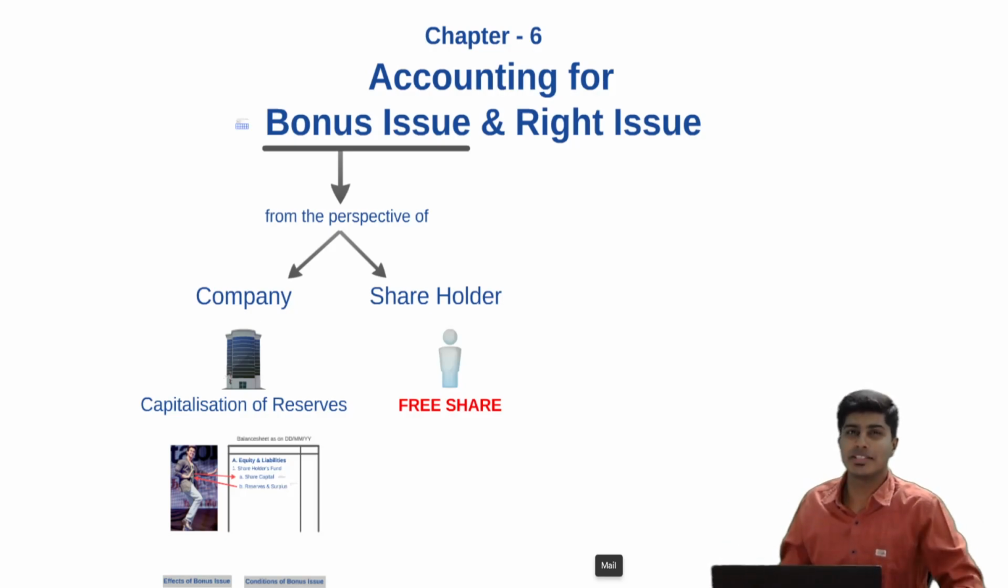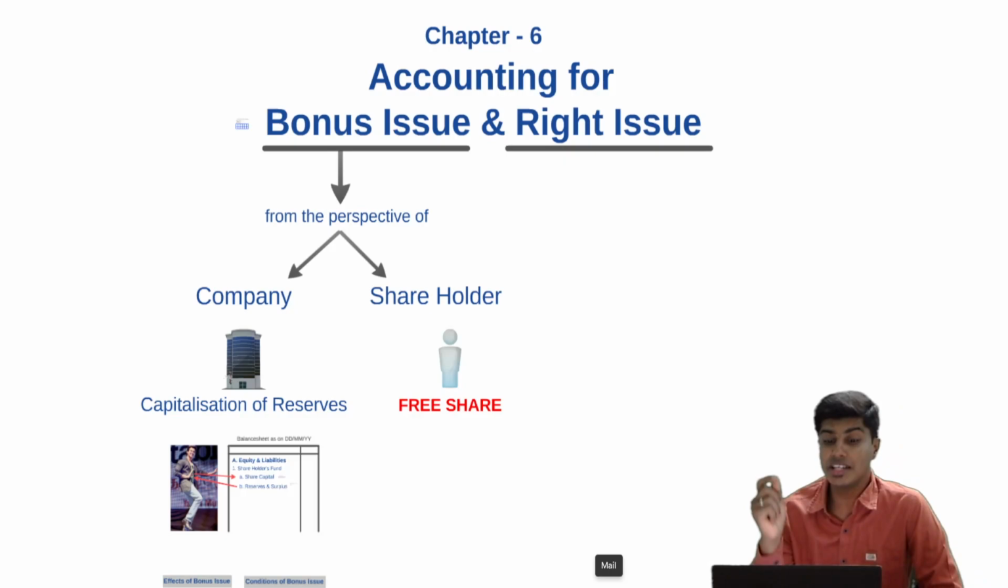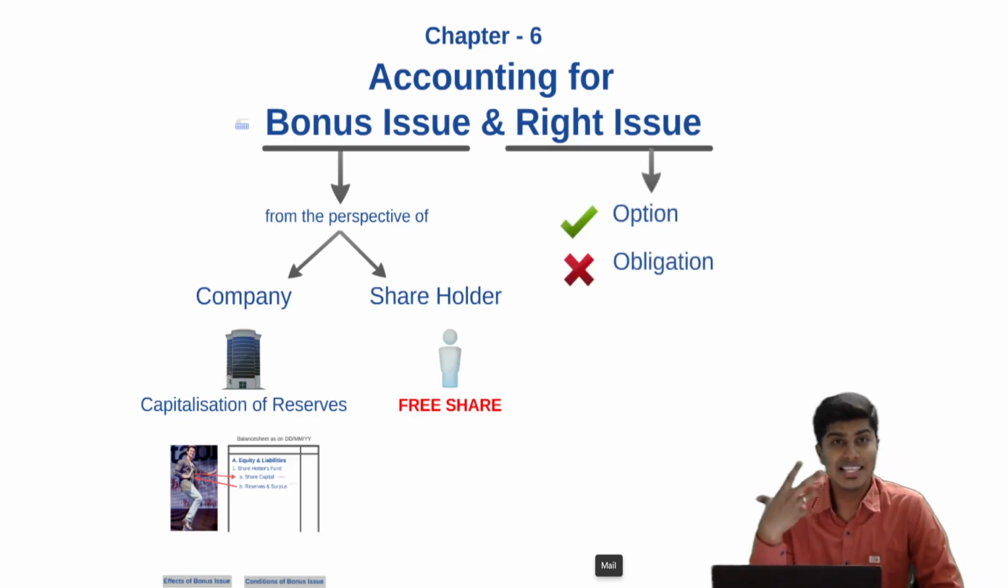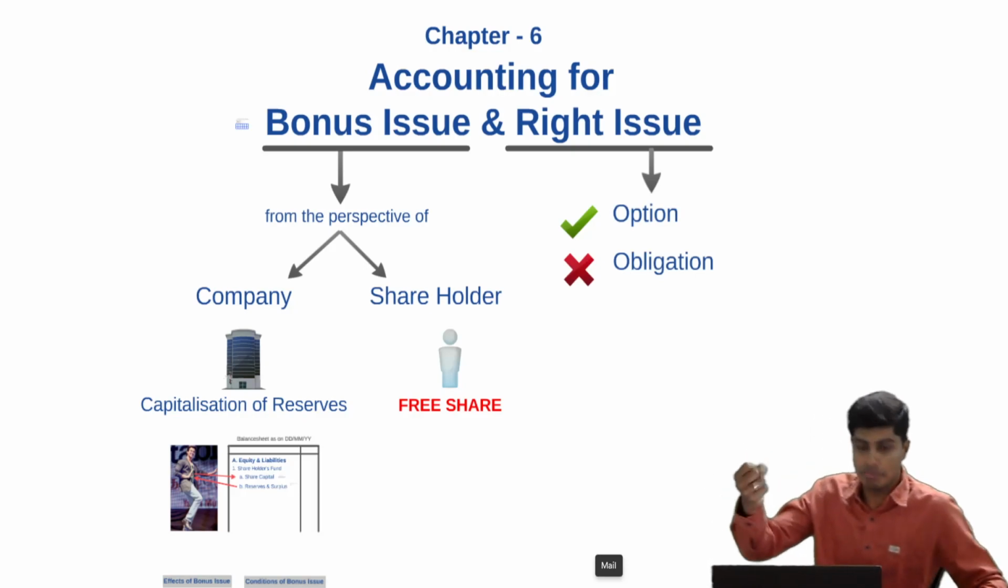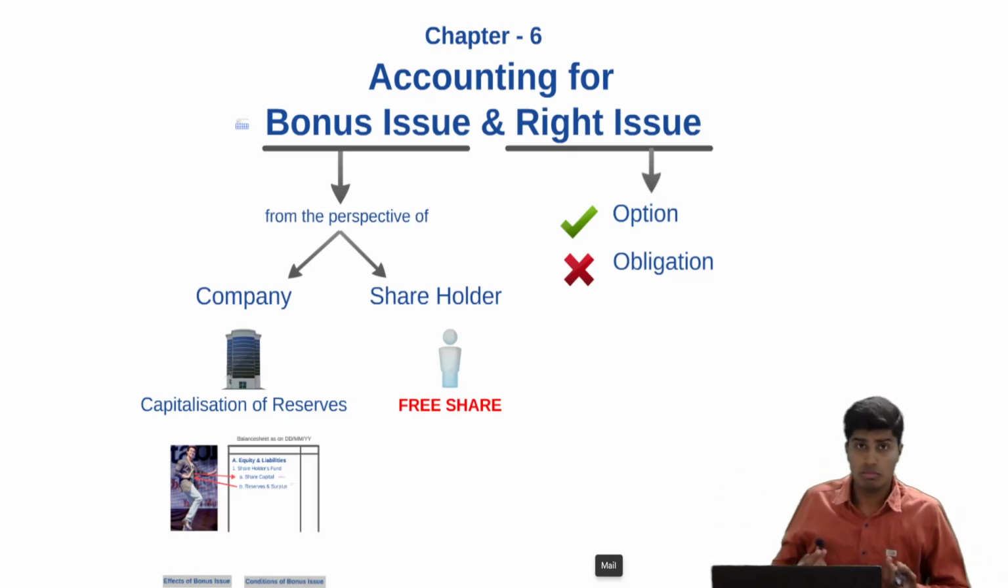So without wasting much time, come let's get started with right issue. Right issue is an option given to the existing shareholder and not an obligation. So as a shareholder, I have been given a right, an option by the company to either buy the shares of the company or choose not to buy the shares of the company. So it is an option given, an exclusive voucher given to me.